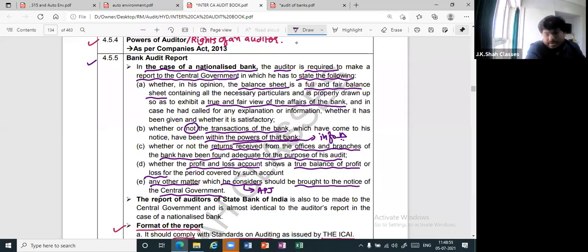Can I say very manageable to remember? So how to remember? See, P&L, balance sheet, whether the transactions are within the control, that is within the powers. Thereafter, whether returns are received from the branches, and thereafter any other matter.